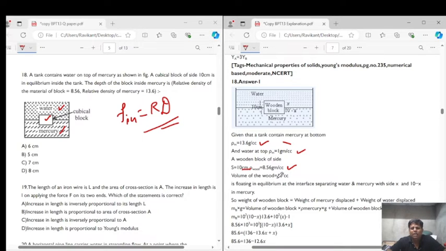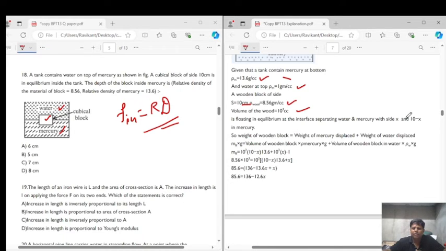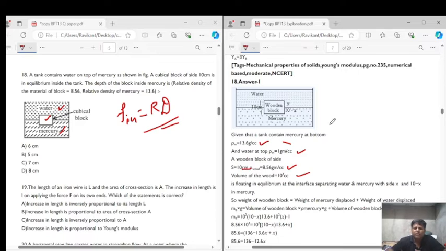Now the volume of the wood is equal to side into side into side, that is 10 to the power of 3 centimeter cube. This is the volume. Now this is floating in the interface of water and mercury, of lengths x and 10 minus x, as in the diagram. You can see, if the length in the water is x, then inside the mercury is 10 minus x, or you can take it in reverse also. If this is x, then above in the water will be 10 minus x.